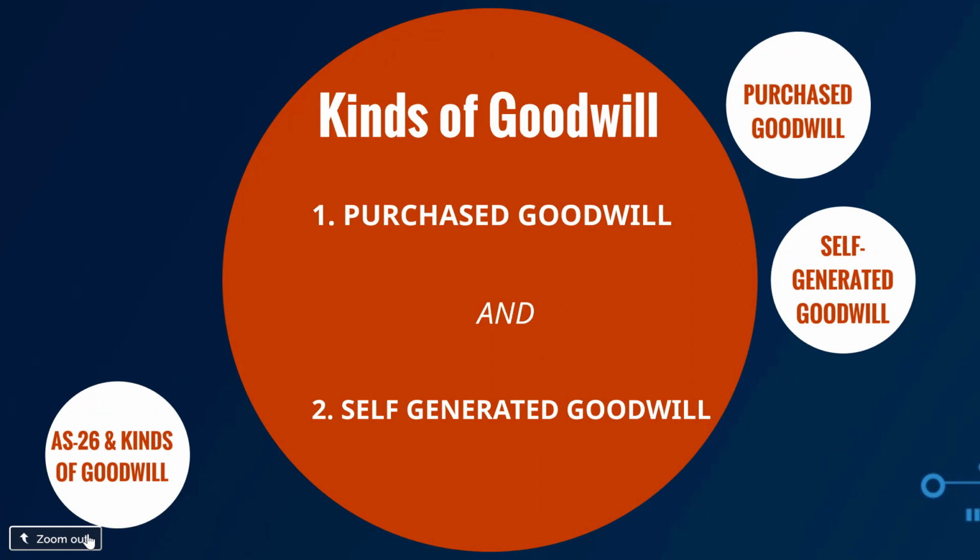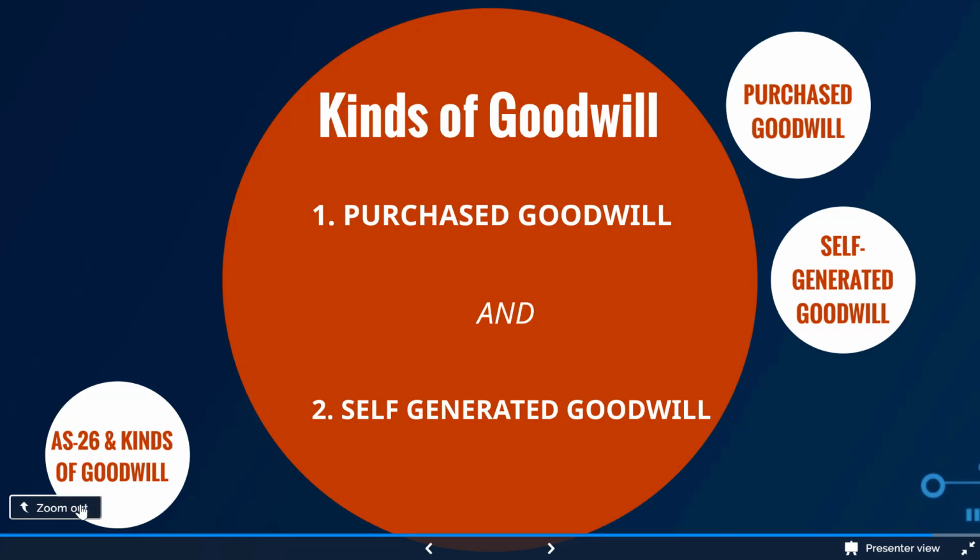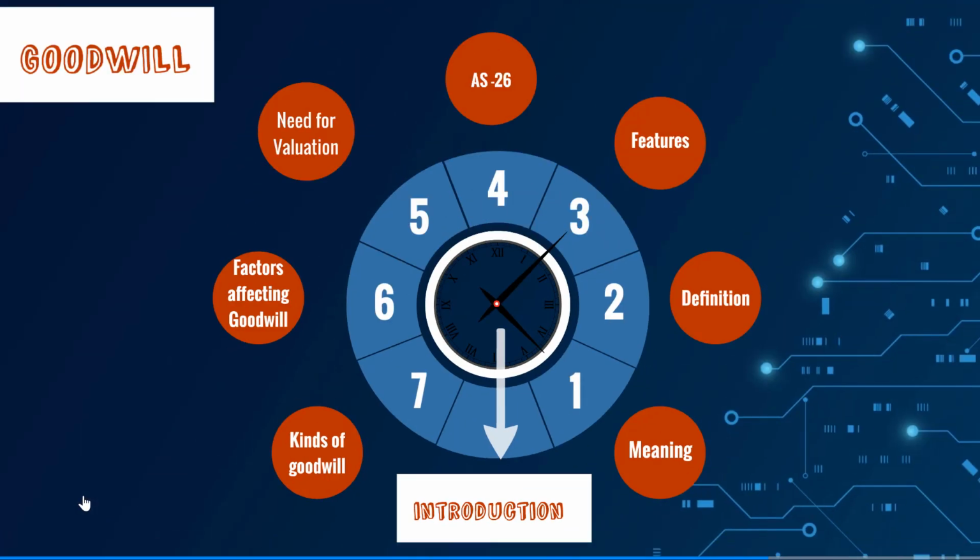So we just saw the two kinds of goodwill and the relation between Accounting Standard 26 and the two kinds of goodwill. So we finished this section on nature of goodwill. Next, we will go on to the next section on methods of valuation of goodwill.